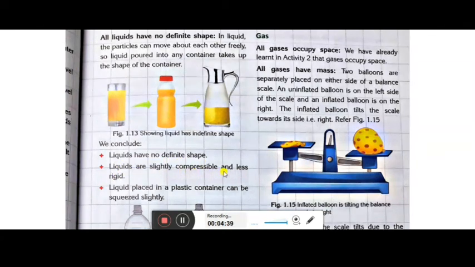So we conclude that liquids have no definite shape. Liquids are slightly compressible and less rigid. When you press the bottle, what will happen? The liquid will come up a little.